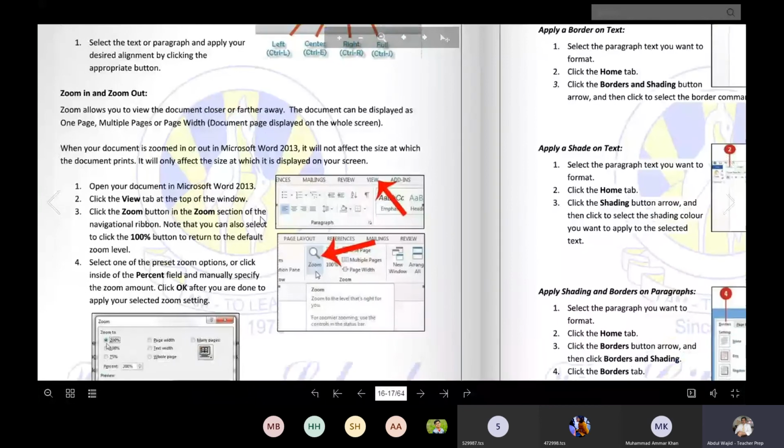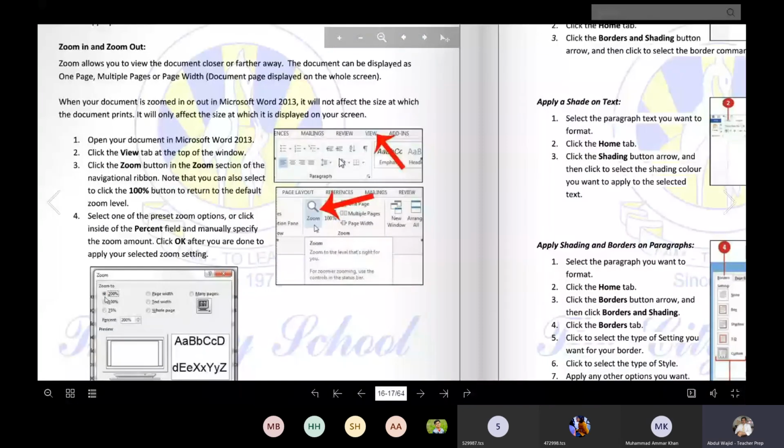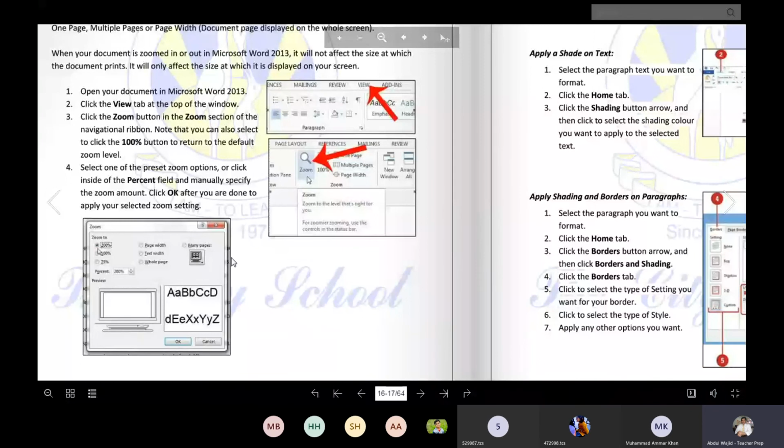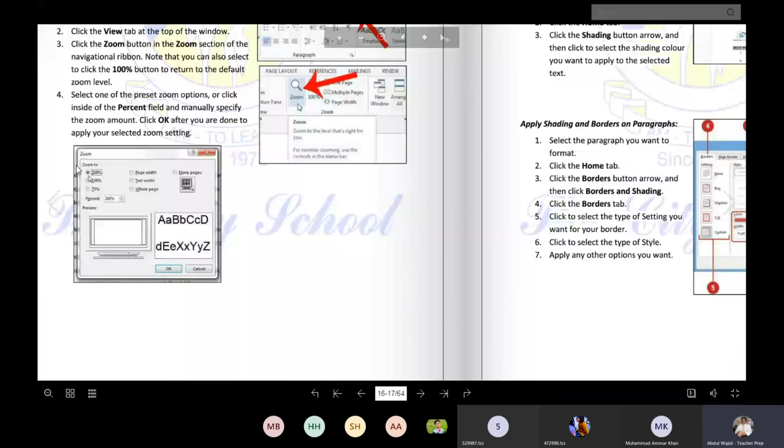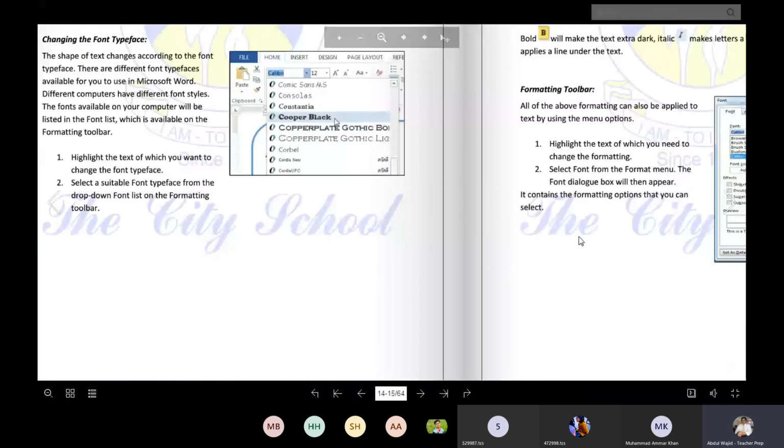Now how will you perform? There are two types of methods: one directly, or you can go to the menu. Now view, click on view, and after that in zoom. When you click on zoom, we already performed that practically, and you will give this one. How many percent you want, right? You can choose. This is enough for you. 3 pages, right? Page 13, 14, and 15. Okay. Yes. 13, 14, and 15.